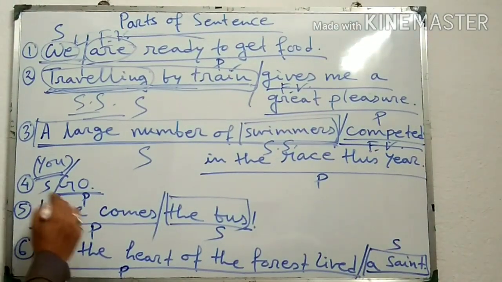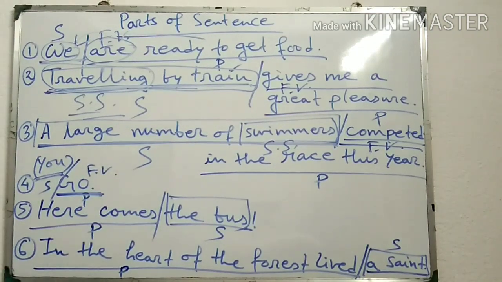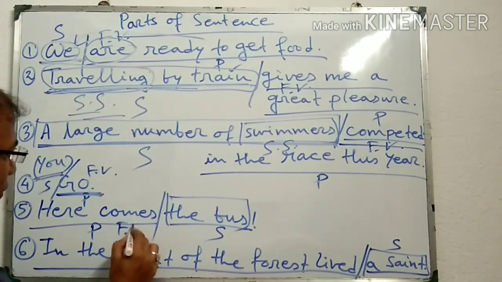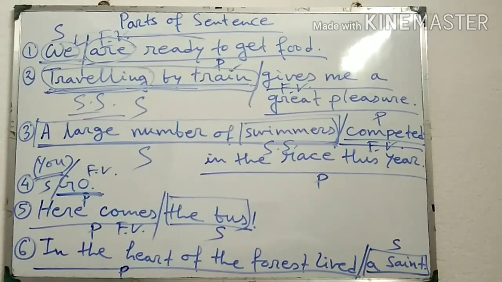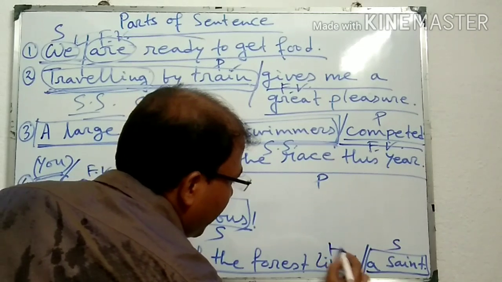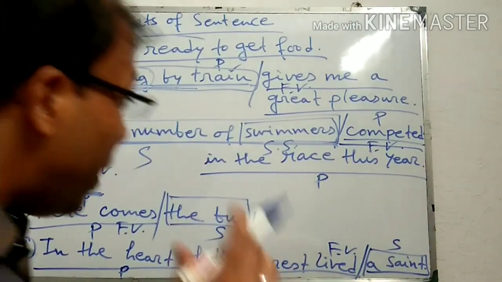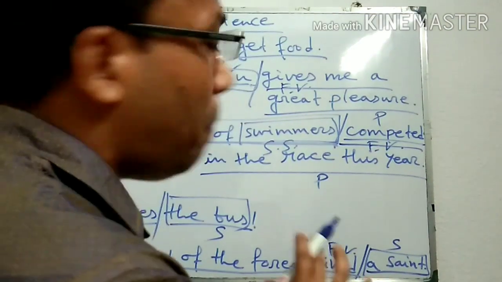Similarly, go, it is a finite verb. Similarly, here comes, it is a finite verb. Similarly, in the heart of the forest lived, it is a finite verb. That means the finite verb is the main word or root word of the predicate.